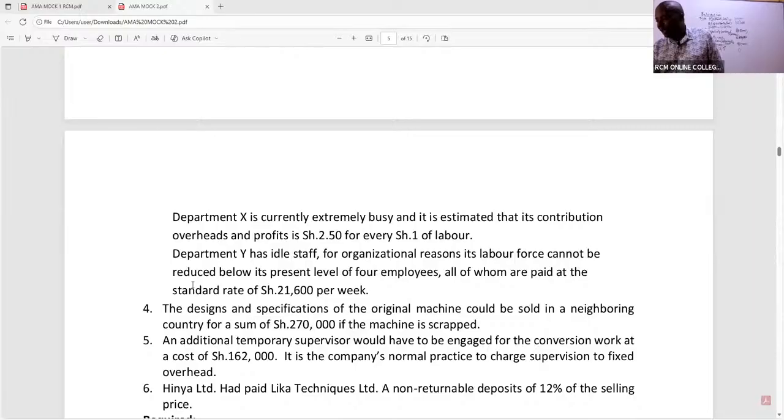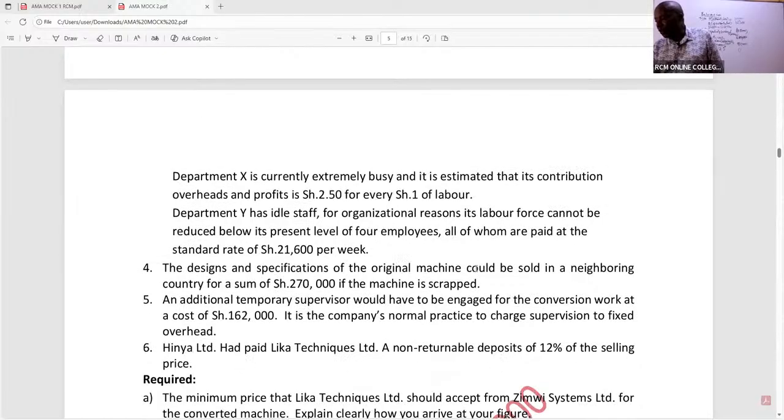Number 4, the designs and specifications of the original machine could be sold in a neighboring country for a sum of 270,000 if the machine is scrapped. Let me see, ladies and gentlemen, how you'll handle that 270,000. Designs and specifications. Let me see.